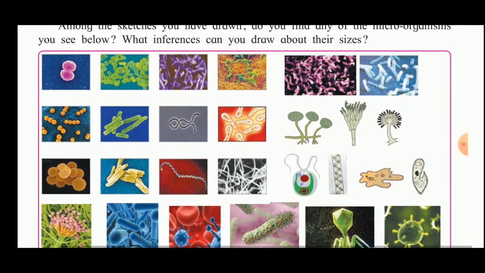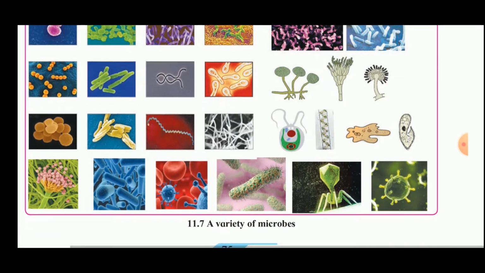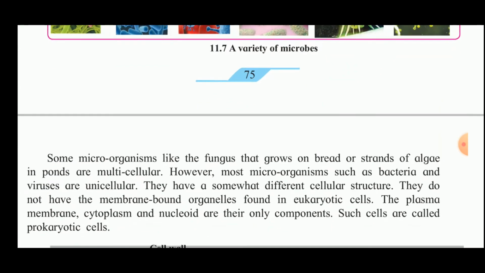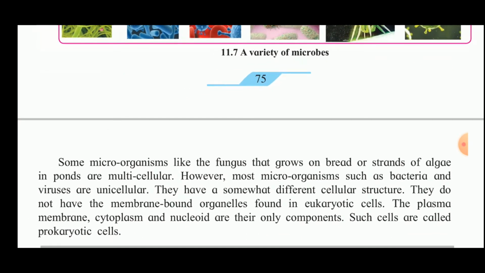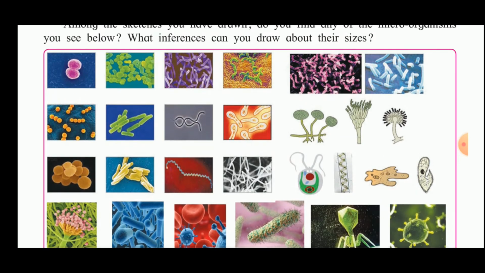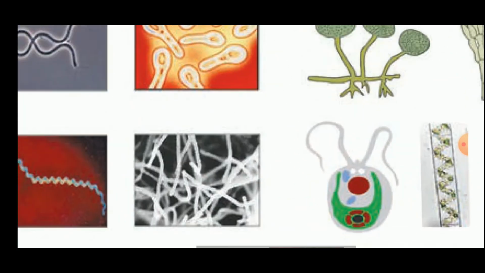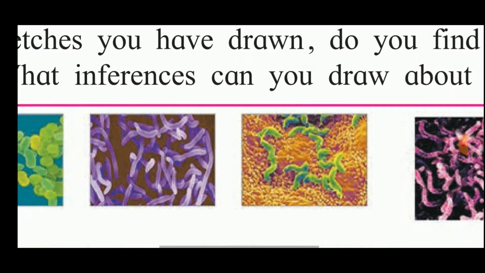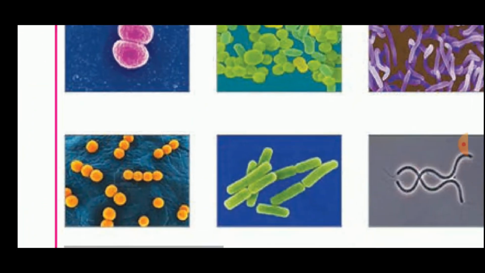Now, these are the various microorganisms shown in the figure. What we observe from it is that some microorganisms like the fungus that grows on bread or the strands of algae in ponds are multicellular. However, most microorganisms such as bacteria and viruses are unicellular. Here, this is the fungus which grows on bread. Then this is euglena. Then these are the bacteria. This also is bacteria, this also is bacteria.